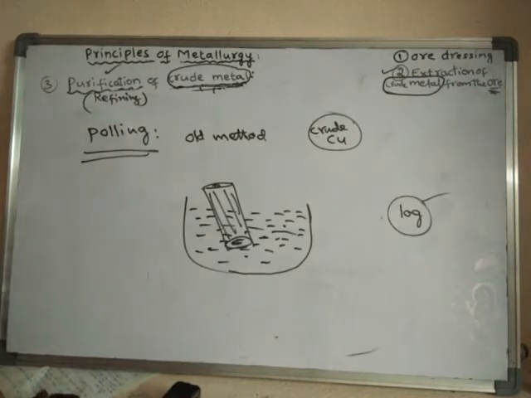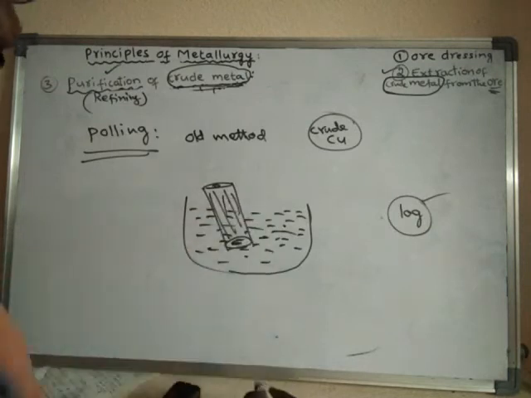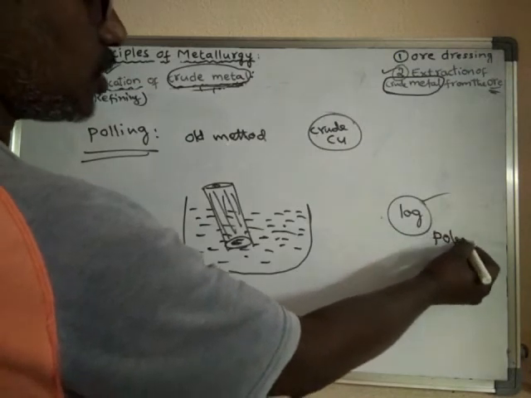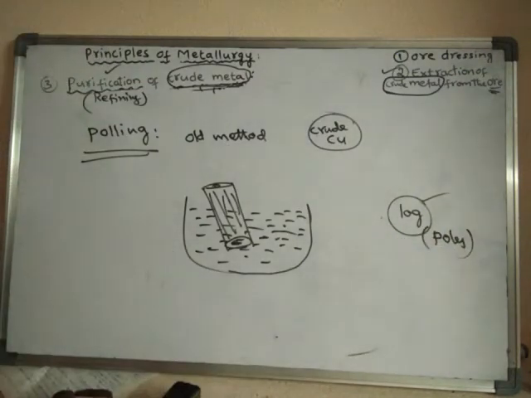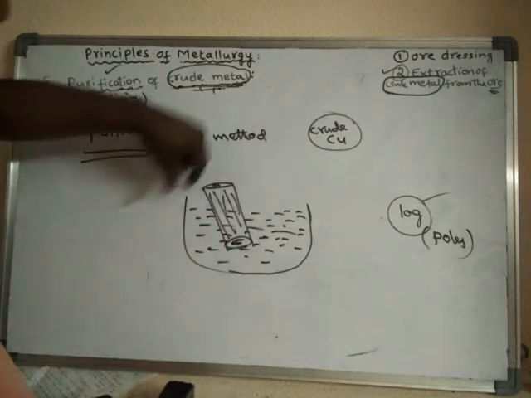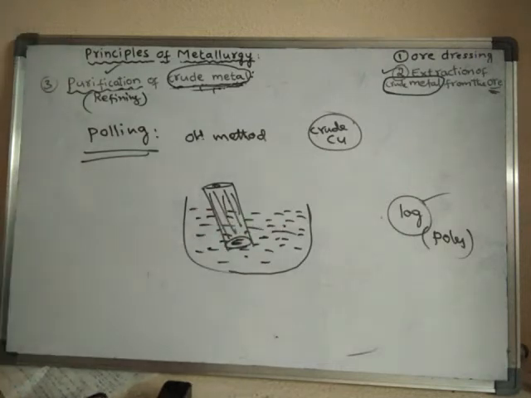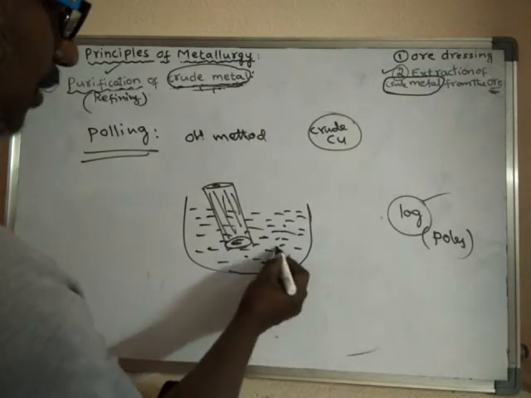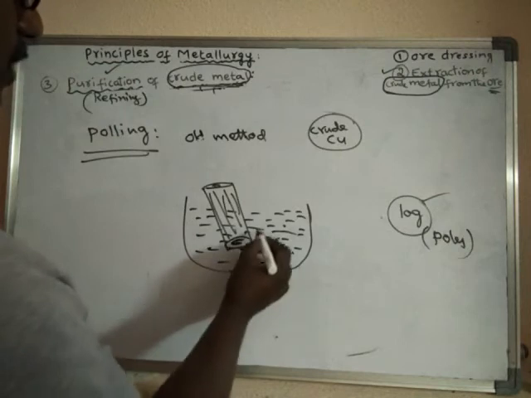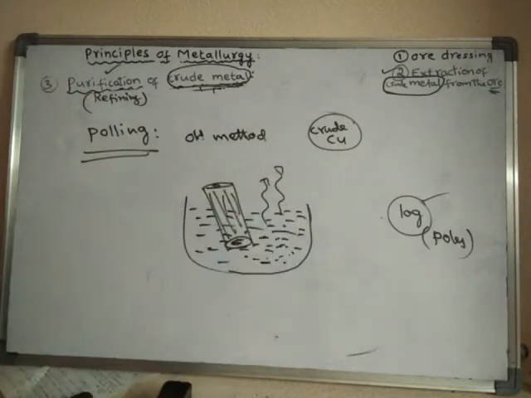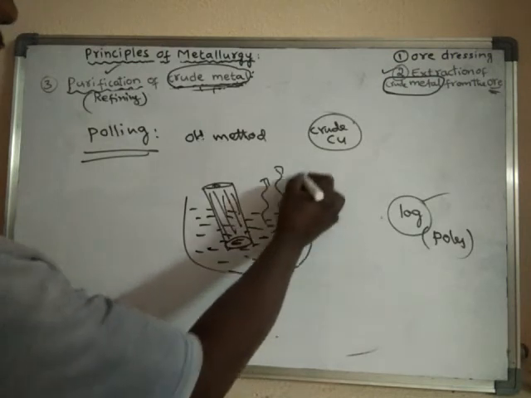Green wood. It should be green. That means it should not be dried. When it is not dried, it is green in color. We'll take the green wood poles or logs and we'll start agitating or stirring this molten metal. What happens? The impurities are removed. The metal will remain here only, but the impurities are removed in the form of gases. They will convert into gas.